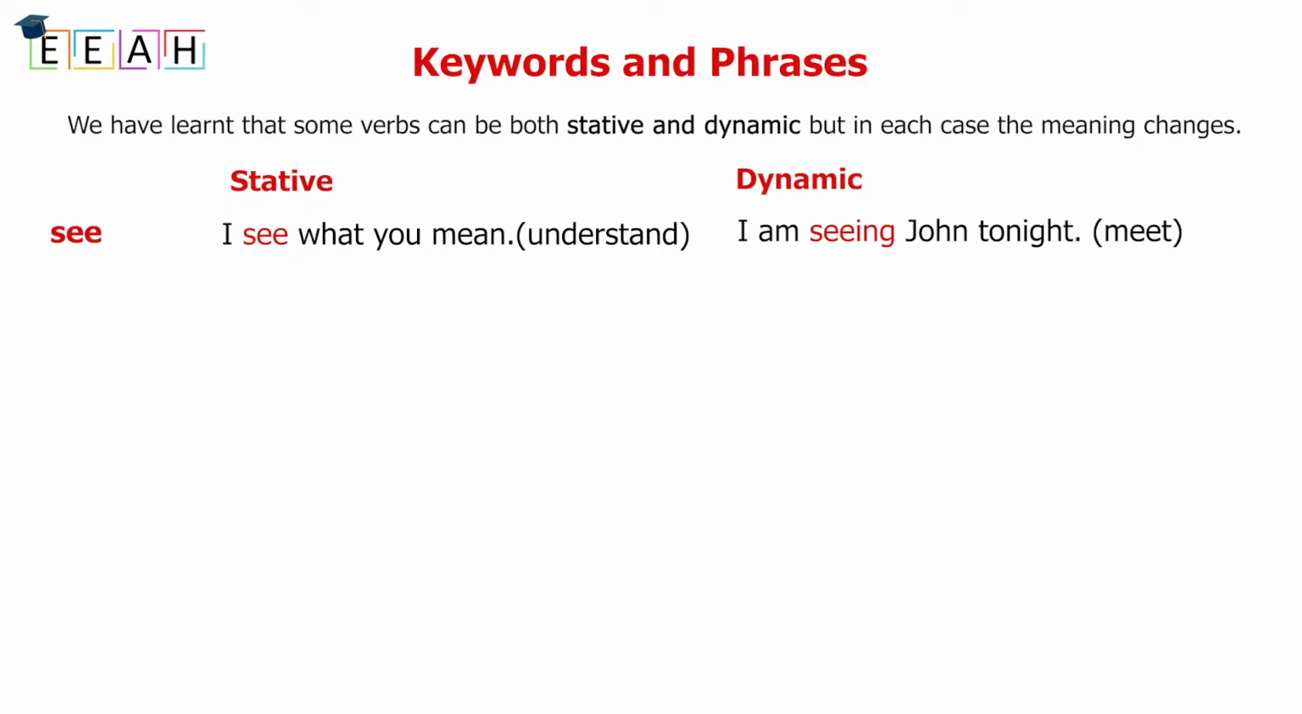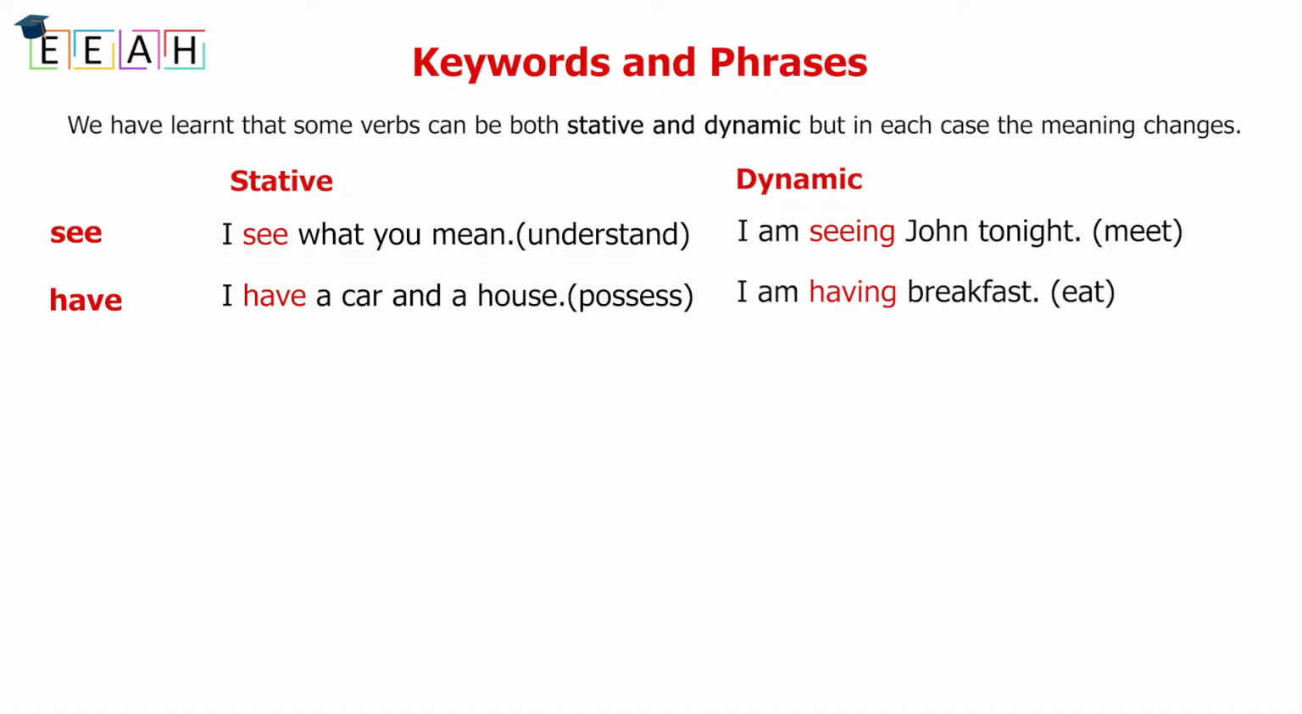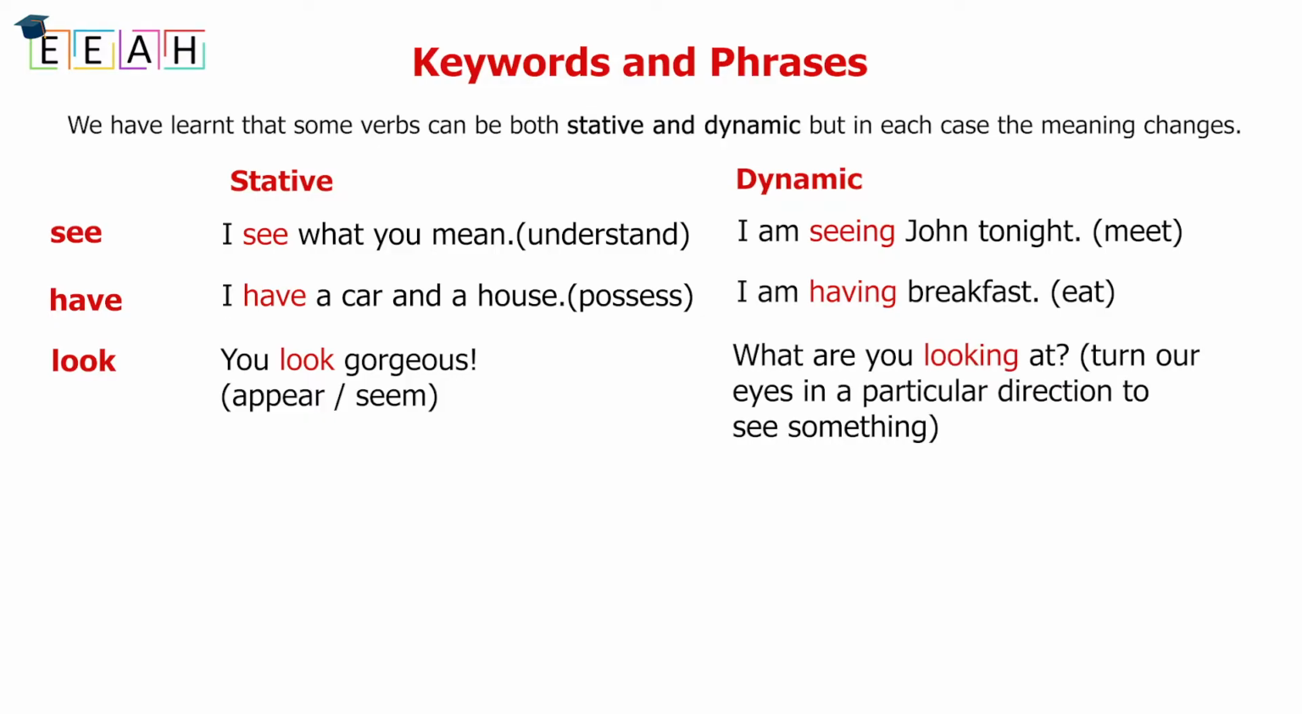Number 2, have. I have a car and a house. So here the meaning is to possess. I'm having breakfast. The verb have here means to eat. Number 3, look. You look gorgeous. It means you seem or you appear gorgeous. What are you looking at? The verb look here means to turn your eyes in a particular direction, to see something.